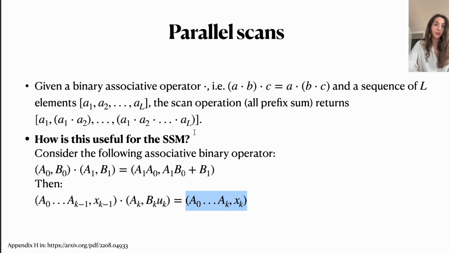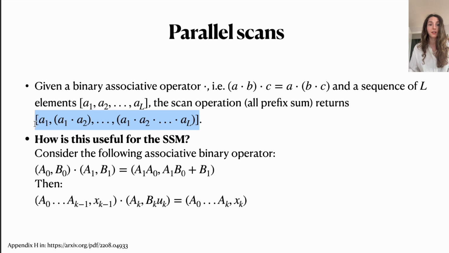And then if we apply this scan operation over all of our sequence elements, essentially we would get this for all of our time points. So we would have the hidden states for all of our time points up to capital L.